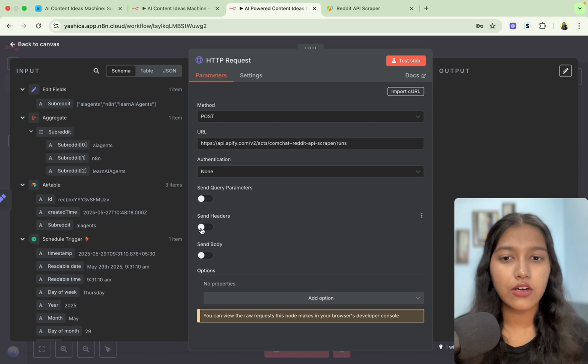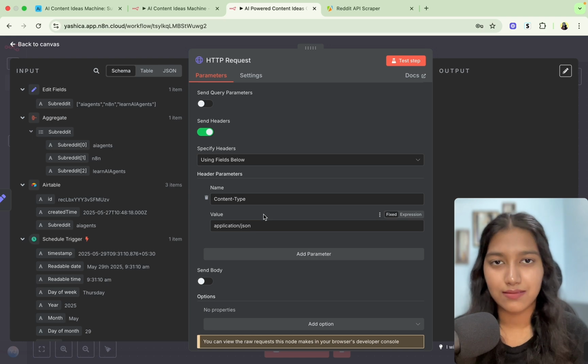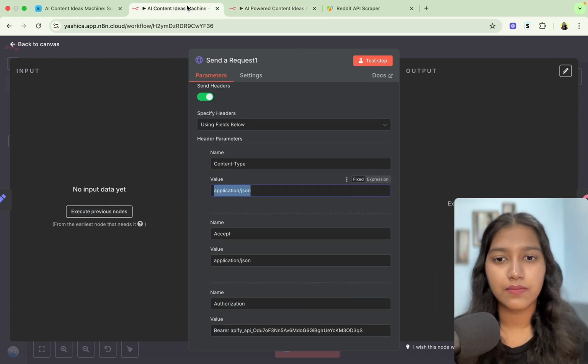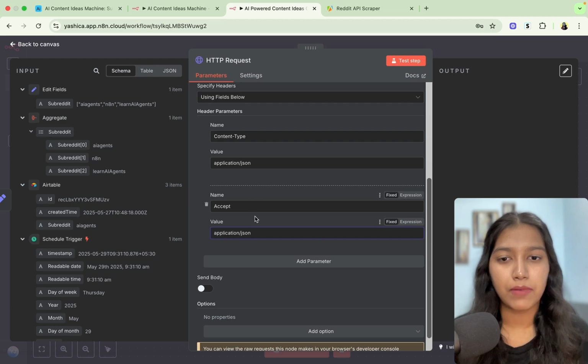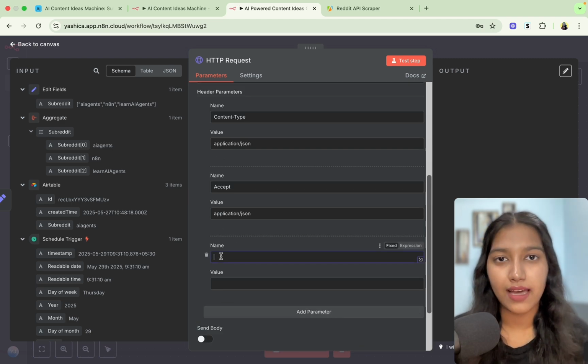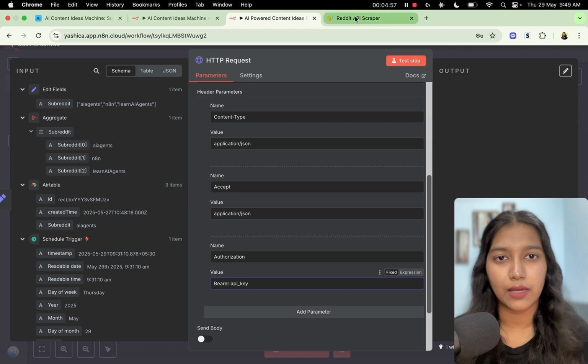After that, you're going to click on send headers. The first header is going to be content type and application JSON. Again, you can just copy paste it. Then the next header is going to be accept and application JSON. And the last header is going to be your API key, which is going to authenticate this API call. So the name is going to be authorization, and the value is going to be bearer and whatever your API key is. Let me tell you how you can get the API key.